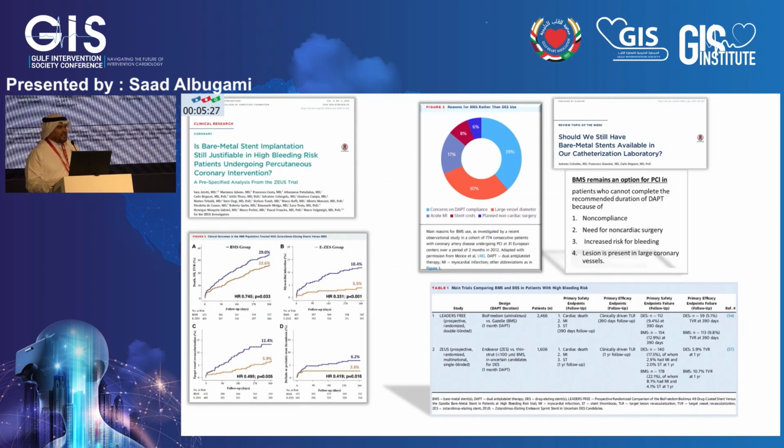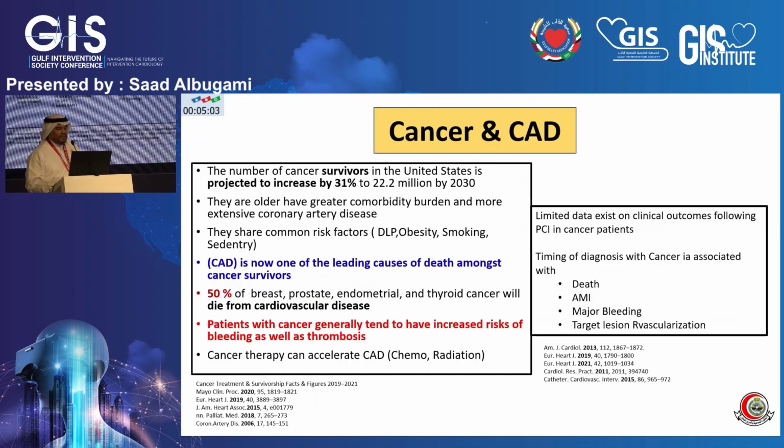The other question is whether one would think of using a bare metal stent. We can do that, especially in patients with high bleeding risk, a large coronary artery where you're going to use the stent, patients who are non-compliant to dual antiplatelet therapy, and patients requiring recent surgery. New generation drug-eluting stents really outperform the bare metal stents, as shown in multiple trials.